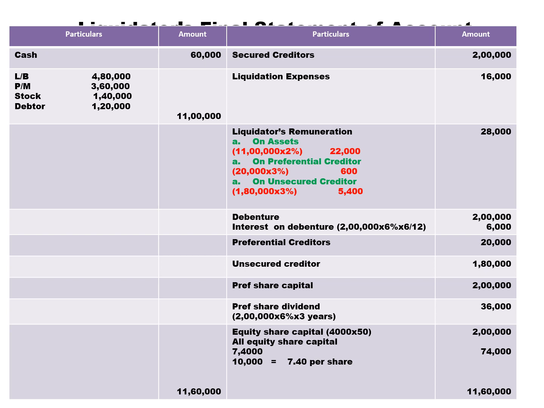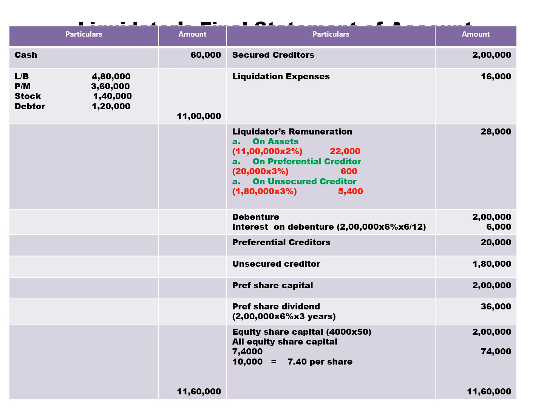So total remuneration comes to 28,000. The next order of payment is debenture 2 lakh. Then interest on debenture: 2 lakh into 6% into 6 by 12. So we pay 6 months late, and since it is paid 6 months late, interest for 6 months must be calculated. Accordingly, 6,000 is debenture interest.